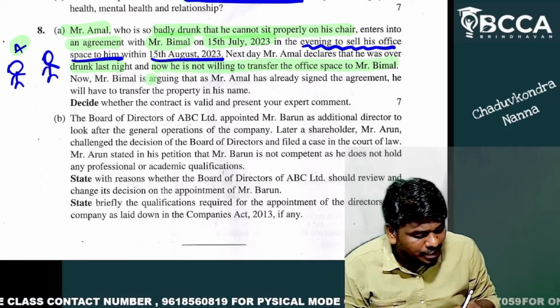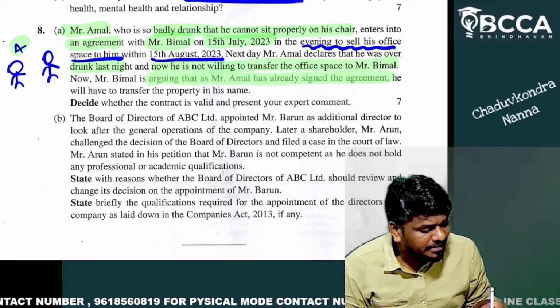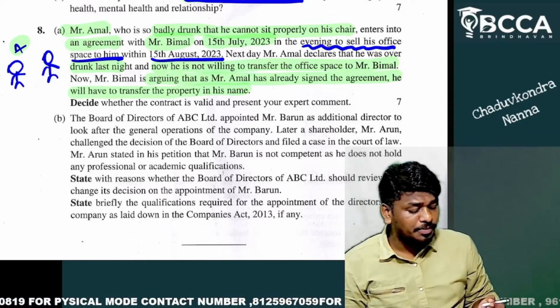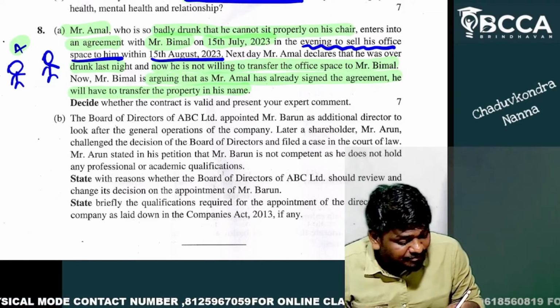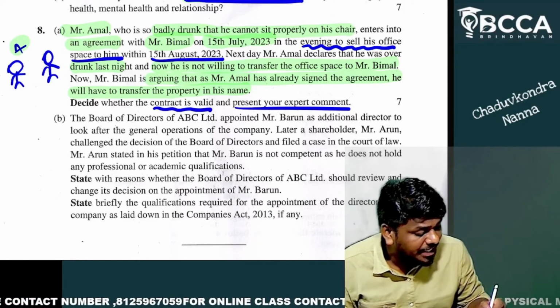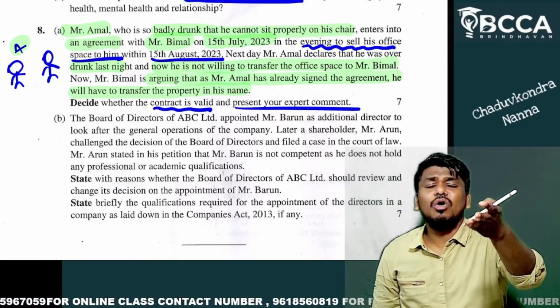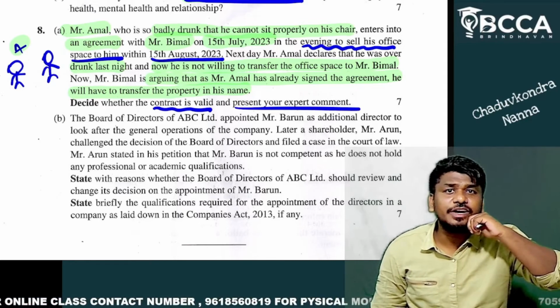Now Bimal is arguing that Mr. Amal has already agreed to the agreement. He will have to transfer the property in his name. Decide whether the contract is valid and present your expert opinion. Yes. What is your opinion, my dear friends?